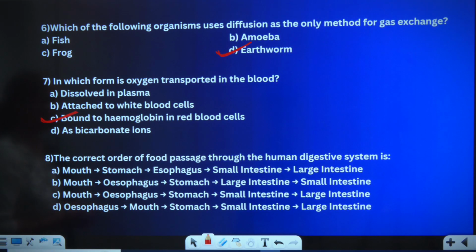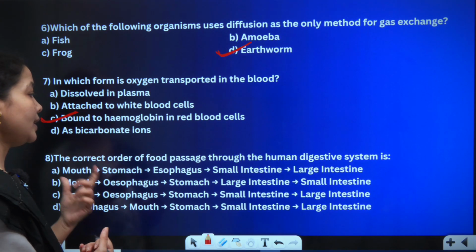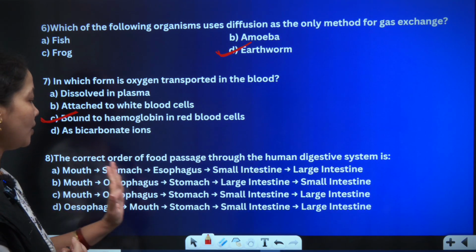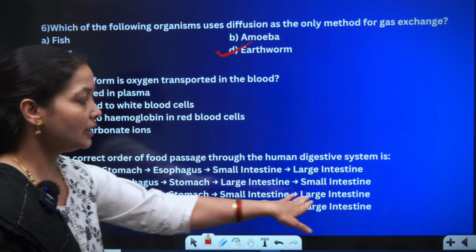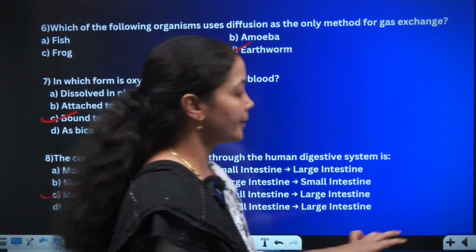Next one, the correct order of food passage through the human digestive system is: first, the food reaches the mouth, then the esophagus, right? So mouth, esophagus, we have two options. Let us continue. After mouth, esophagus, it goes to the stomach, then to the small intestine and large intestine. Therefore, option C will be my right answer here.